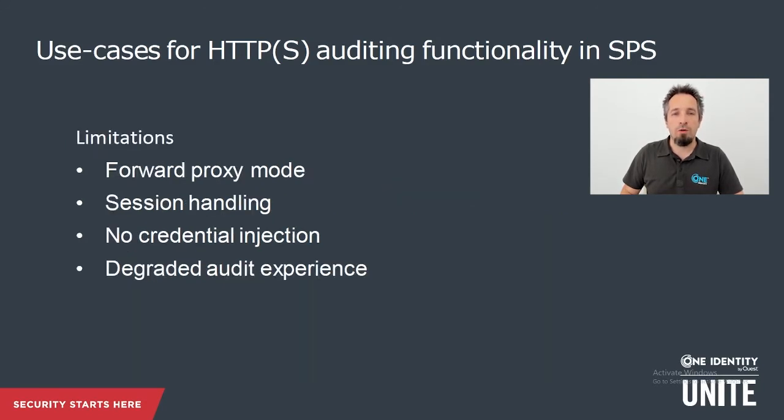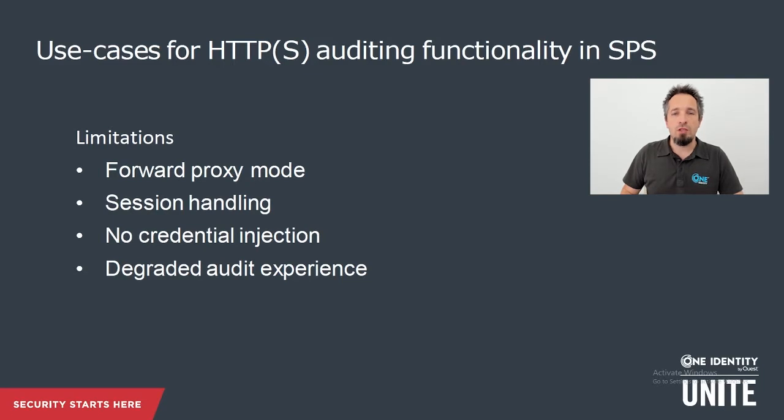This approach, however, has several limitations too. Often, the only way to connect clients to the proxy is using it as a forward proxy, meaning you have to specify the SPS address in the client's browser settings. It's not an issue in most cases, but as you will see later, there are certain situations when it's not possible to do that.